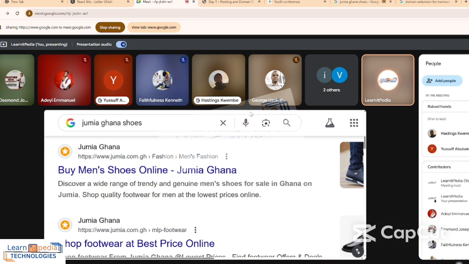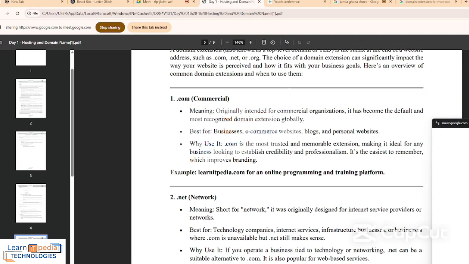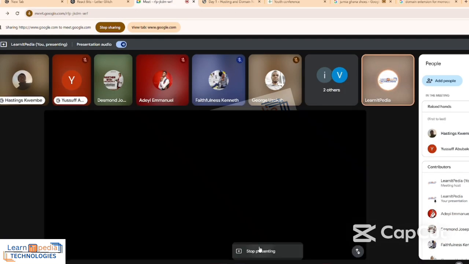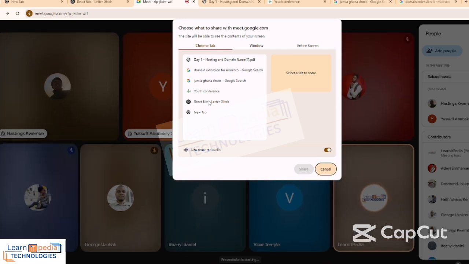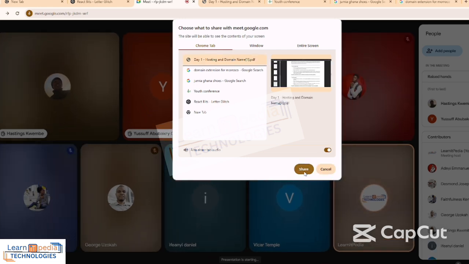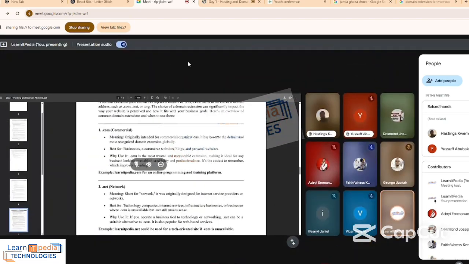I sent the material to the group. If you check down at the bottom of the page, you will see I explained some there. So there are actually very many. We even have .online. We have .io. If you want to build AI too, use .ai. You know we have AI now, so as we move on, we'll be using AI somehow.